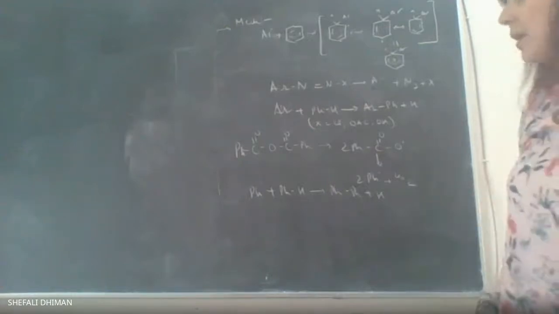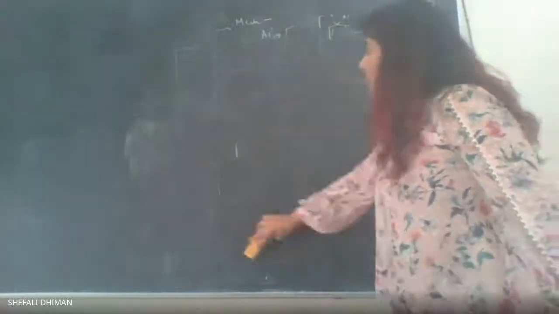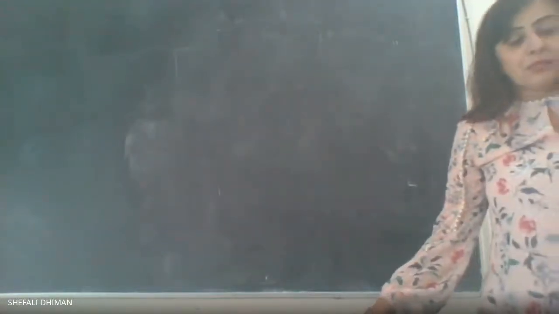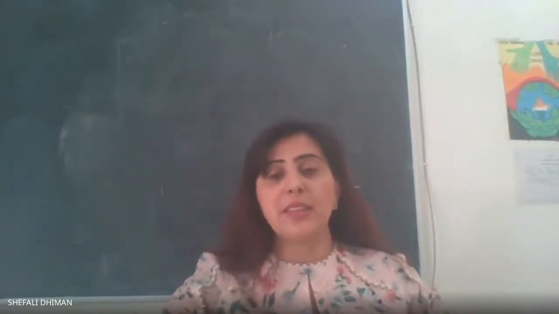So the next part is the neighboring group participation. So I think this is very simple. The next part is the neighboring group participation. So let us understand what you mean by neighboring group participation. Now, what is the role of a neighbor in free radical reactions? So what is the role of the neighbor in free radical reactions we'll be talking about. And as the topic suggests, it is neighboring group participation or neighboring group assistance in free radical reactions.